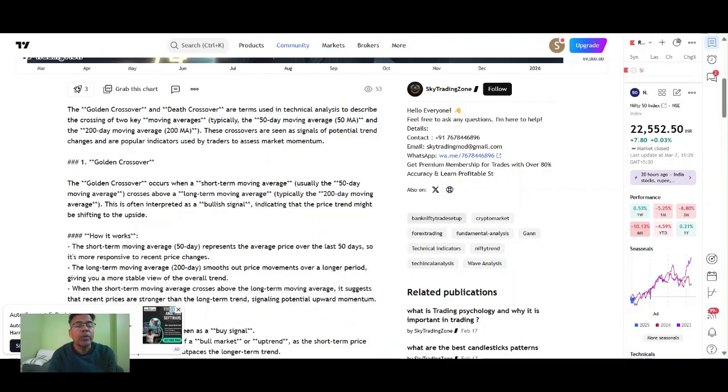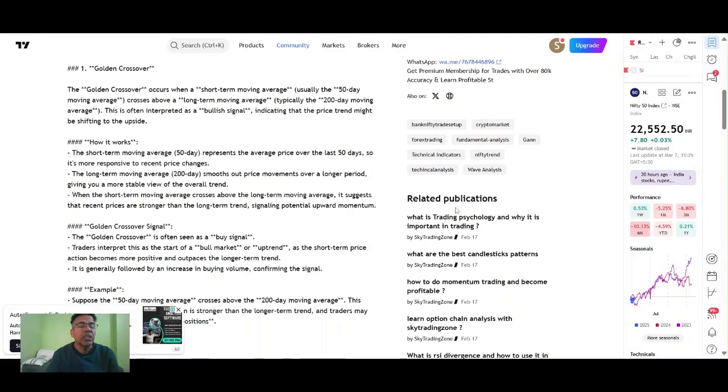Golden crossover. The golden crossover occurs when the short-term moving average, usually the 50-day moving average, crosses above the long-term moving average, typically the 200-day moving average. This is often interpreted as a bullish signal, indicating that the price trend might be shifting to the upside.